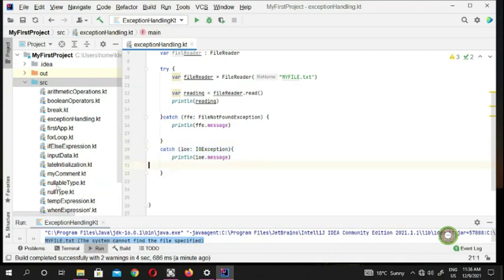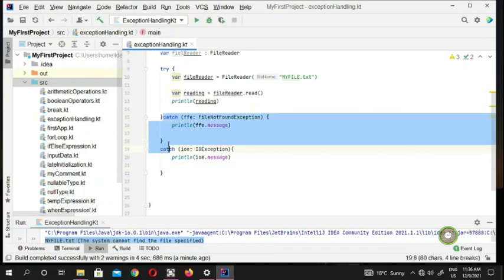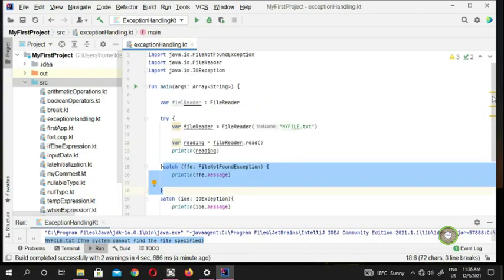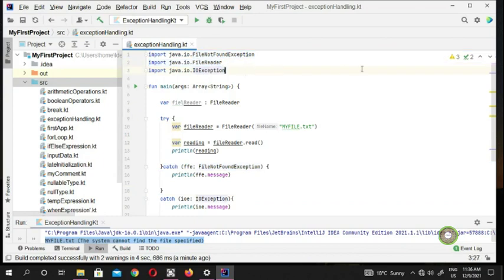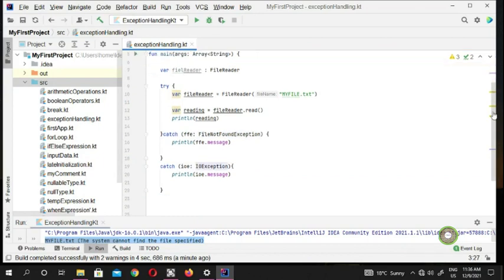But at the moment, because we don't have that myfile.txt inside our application here in Kotlin, the first catch is going to jump in. You might see three catches for different reasons, for different purposes: FileNotFoundException, IOException, and any other exceptions you create. You can create your own exceptions. So there are two exceptions here that we discuss today. If you are programming, you might see other exceptions,